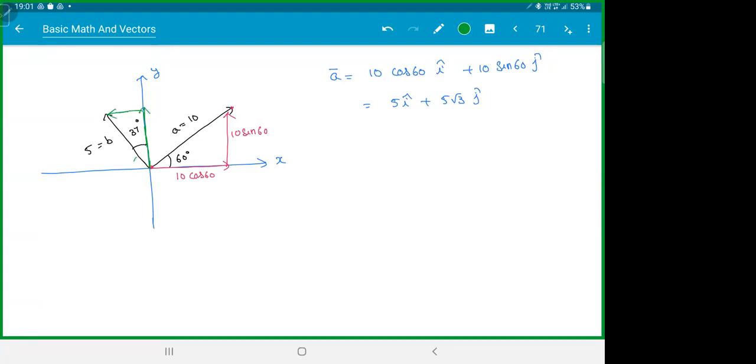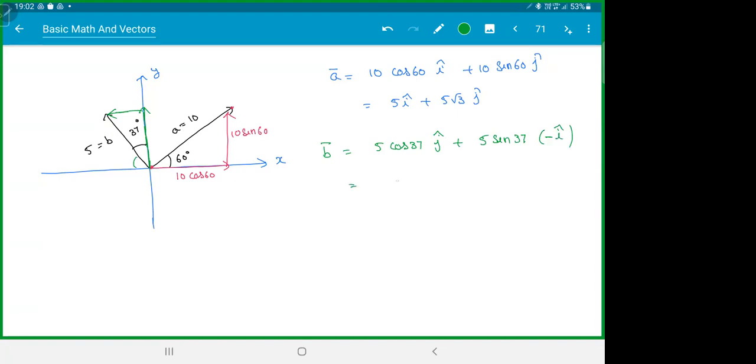Or you can say this is 53 degrees and then you can go like this. It doesn't matter. So now how are you traveling for B? You're traveling up, which is 5 cos 37. You're going up, remember that is j cap. Then you're going left. So that is 5 sine 37. You're going left, right? So minus i cap. Right is positive, left is negative.